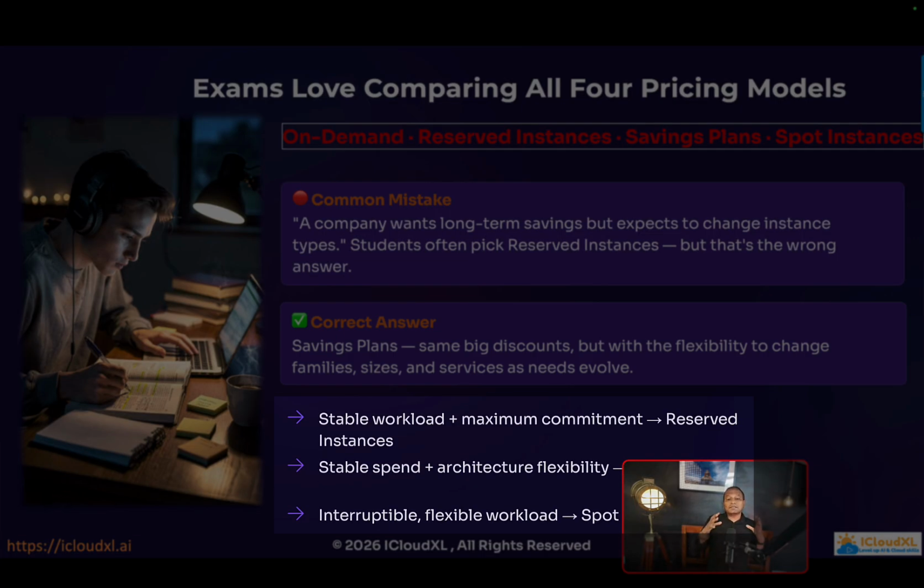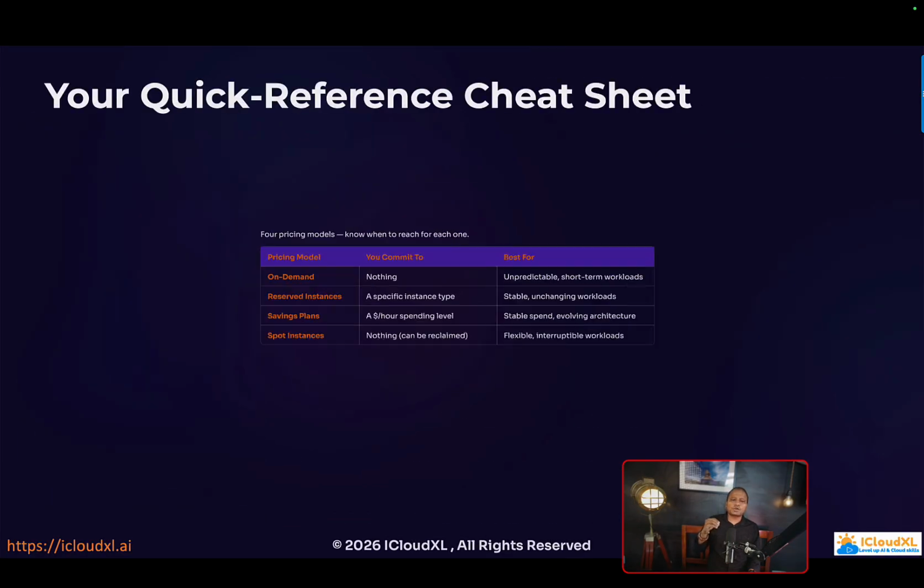So let's remember this point. When you have a stable workload plus maximum commitment, then you go for reserved instance. But when you want stable spending and architecture flexibility, then go for savings plan. Then if you have interruptible and flexible workloads, go for spot instance. All right, this is for your quick reference.